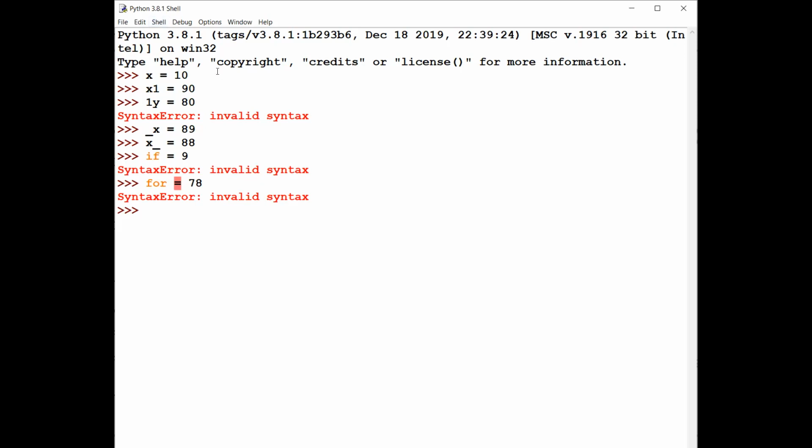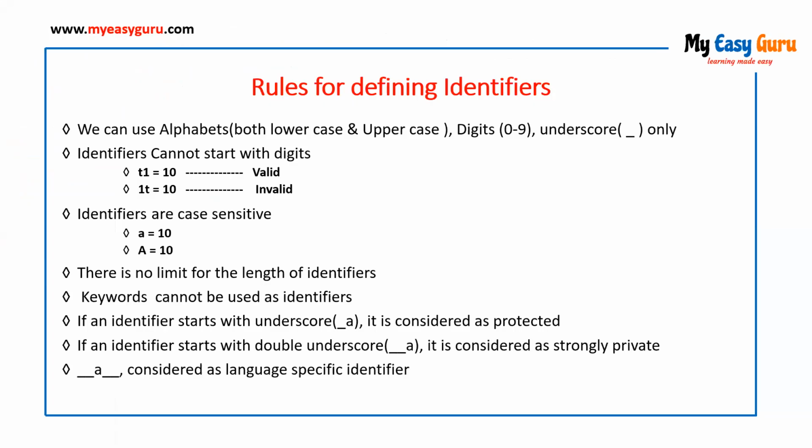So next one, in languages like Java or C++, there will be different types of variables. We'll call them static variables, global variables, final, private, public, etc. But in Python, by default, every variable or every name that we declare, every identifier that we declare is by default public. So we won't be using any keywords like static, public, private, protected to declare a variable, to declare any identifier in Python.